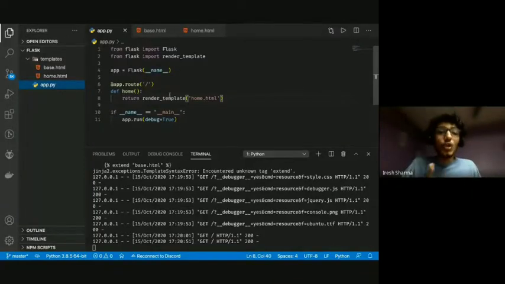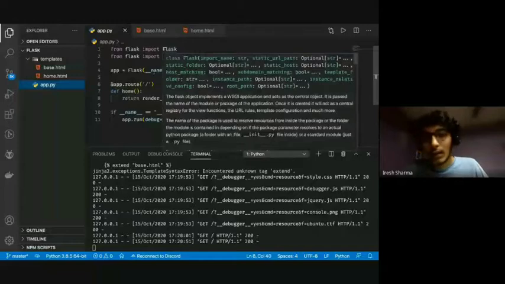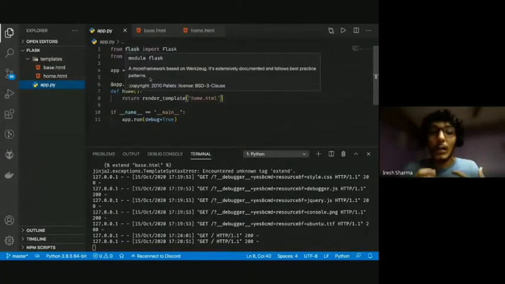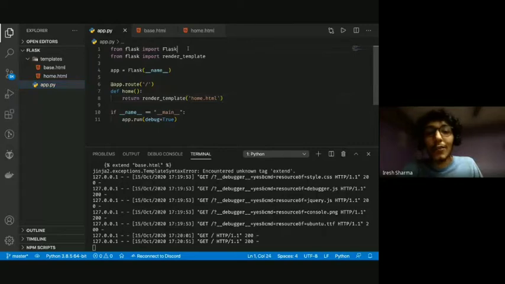Okay. So the first line is importing from the Flask package that we installed. We are importing the Flask object to make our file into a Flask-based project. Then again from the Flask package, we're importing something called render_template. This we use later to render our HTML files on the screen. Now app is equal to Flask(__name__) is some syntax to put the Flask object into the app variable. What does that mean?